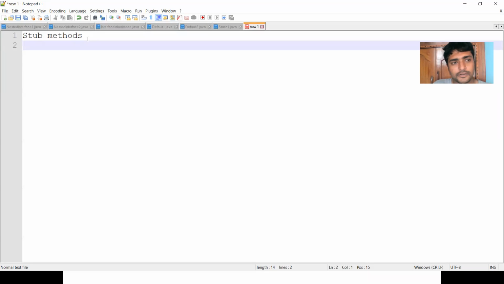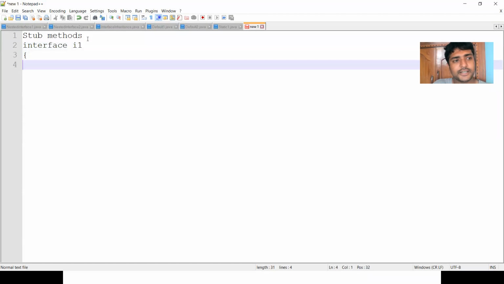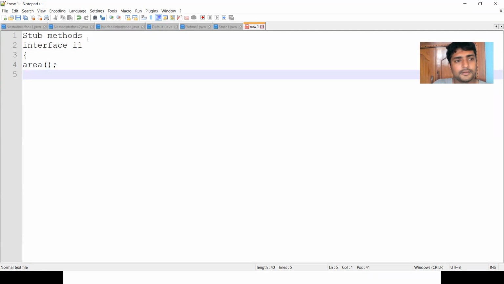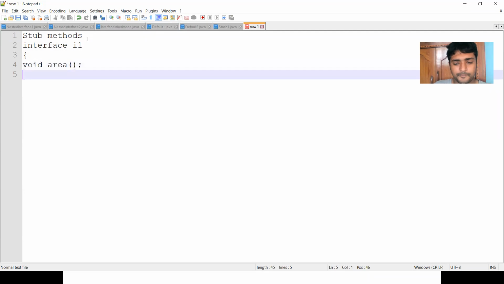That means I'm defining the interface I1. So I1 consists of the abstract method void area. Let us take public void. I'm defining another method, void circum.